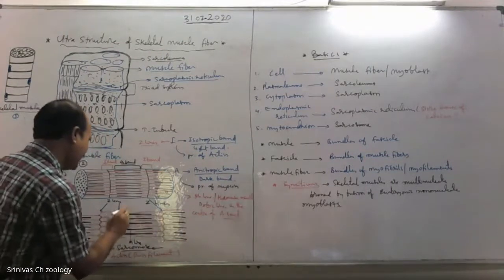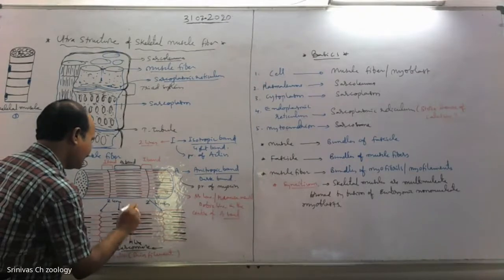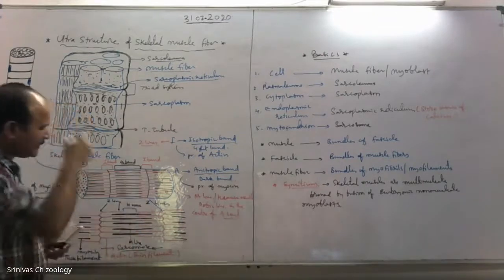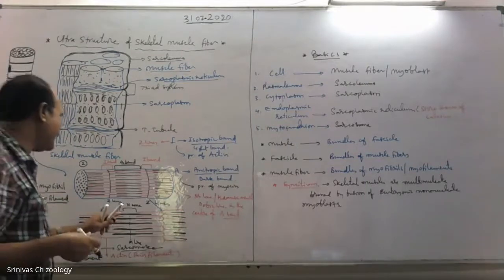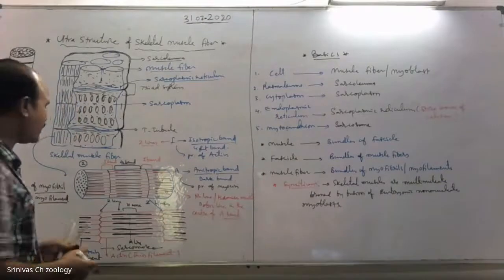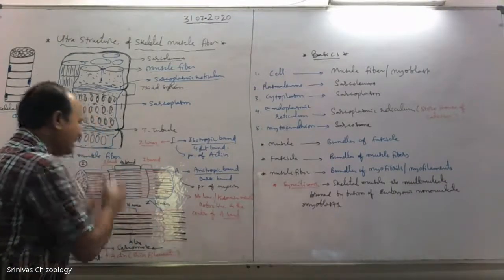And this region, the region in the center of A band is called H band or H zone, where the thin filaments are absent. Thin filaments are absent, and it is relatively less dark when compared with sides. Sides are dark, and in the center light color.